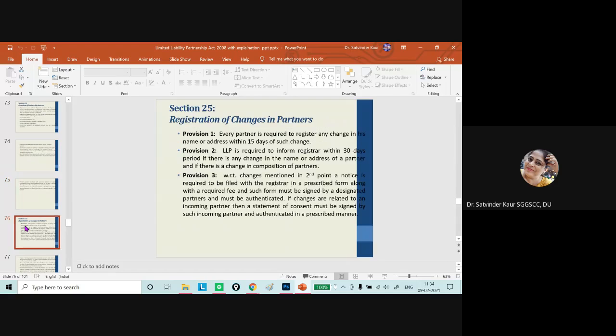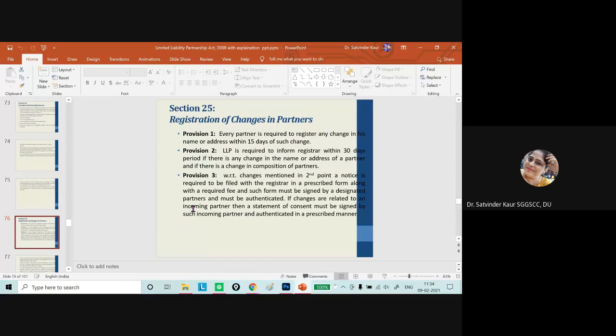Then in the registration of changes in partners, this is to be given within a prescribed form and within 15 days of such change. And if the LLP is required to inform the registrar or give this information, then in that particular case within 30 days the communication to the registrar should happen, and any change of address must be communicated to the organization within 15 days of the change.